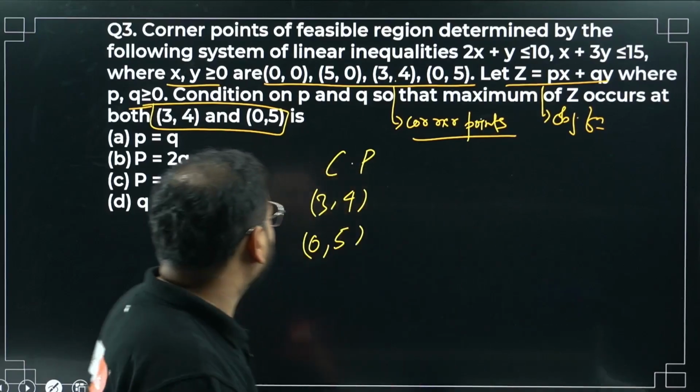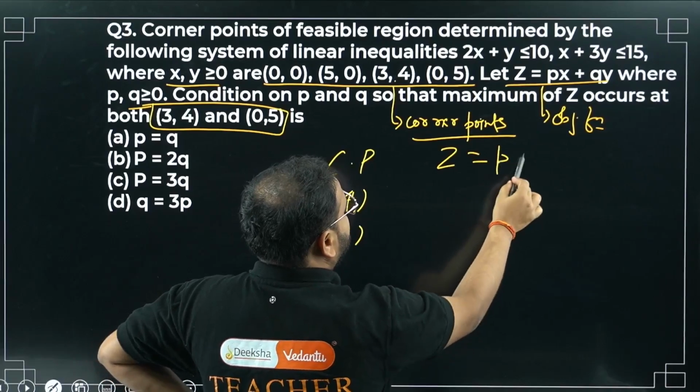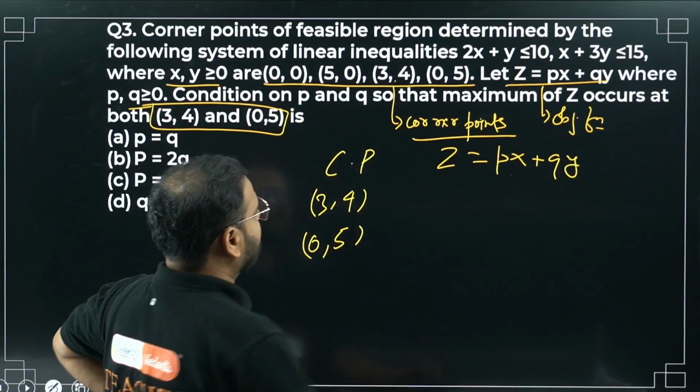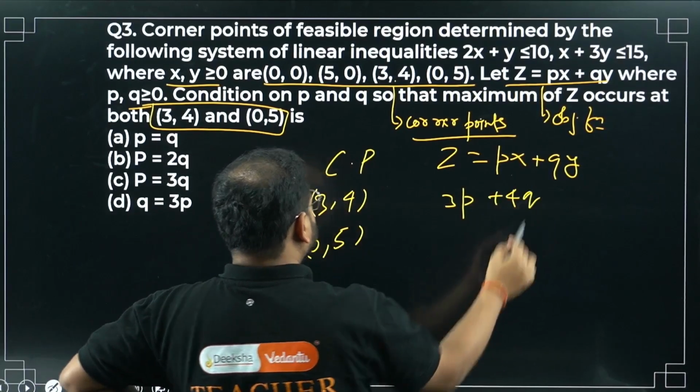Okay, let me write it from this way. What's the Z value? So Z value is simply Px plus Qy. Substitute the P value over here. I get 3P plus 4Q. Same you do for 0 and 5.